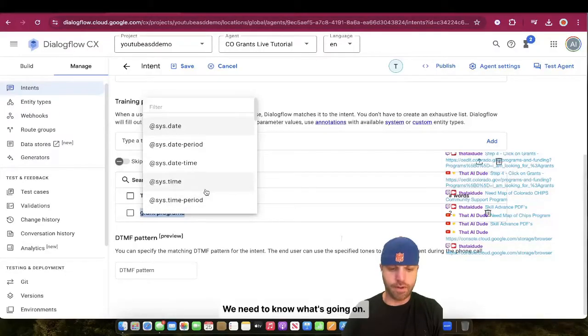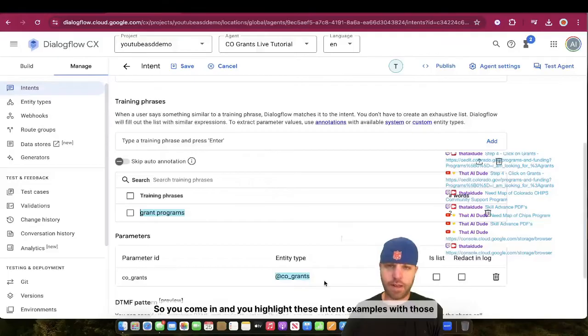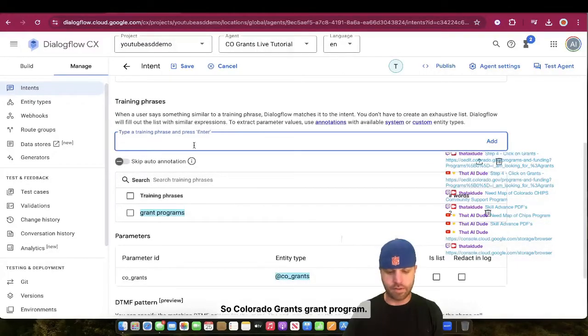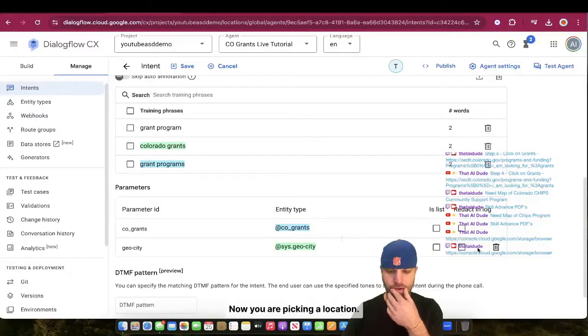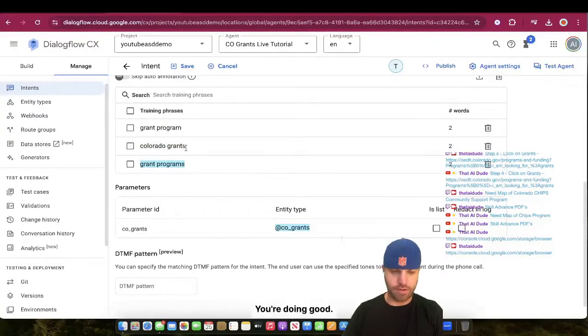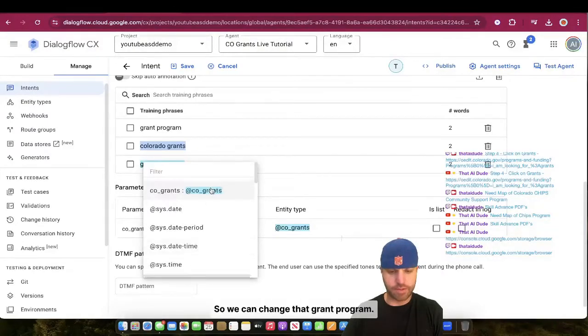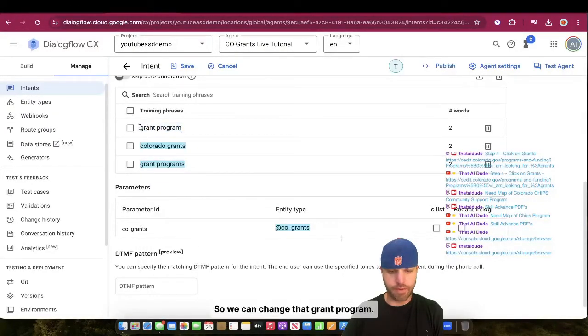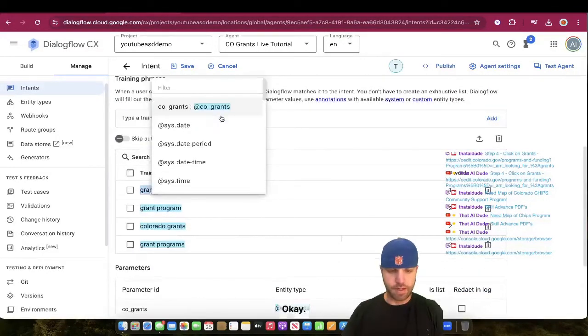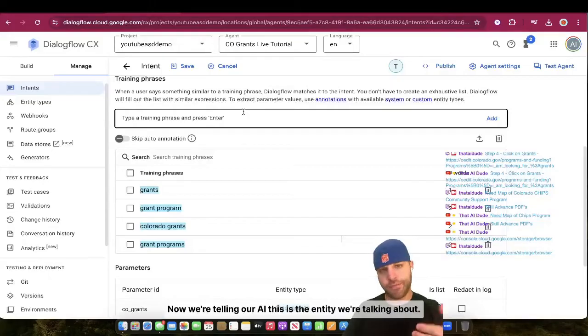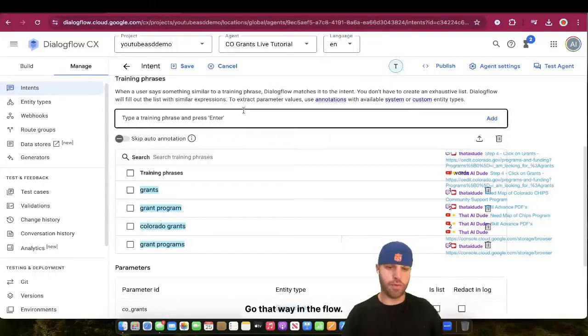We need to know what's going on. So you come in and you highlight these intent examples with those entities you just created. So Colorado grants, grant program. Oh, you are picking the location. You're doing good, but I don't want that location. I want you to be grants. Okay, so we can change that. Grant program, the whole thing. And then I'm going to do one more just as grants. This way now we're telling our AI, this is the entity we're talking about. Go that way in the flow.